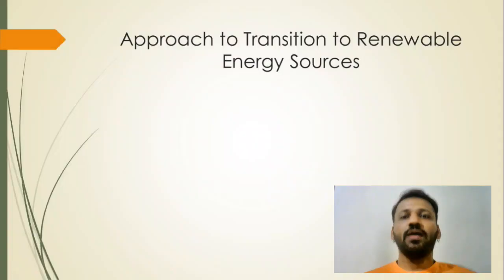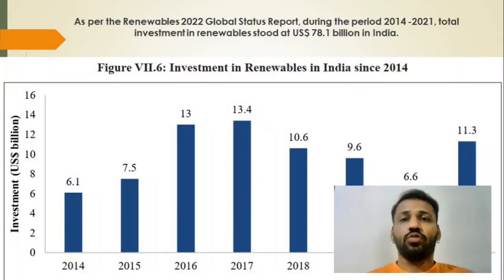So what is the approach? What is the approach towards a transition? As we have discussed, the government of India wants India to transit from fossil fuel to renewable energy sources. So what are the approaches that the government of India has taken? The economic survey talks in detail about this, which is very important from your prelims point of view. So what are these approaches to transition to renewable energy sources?